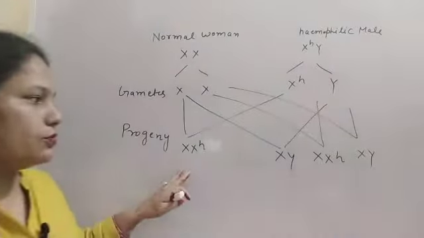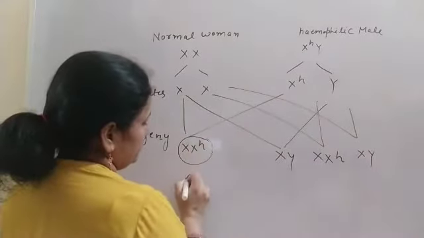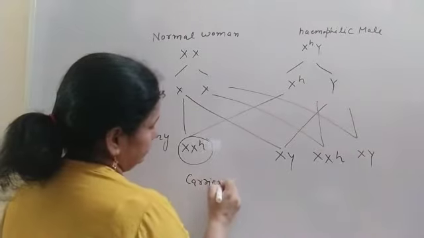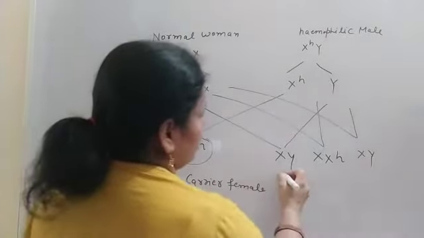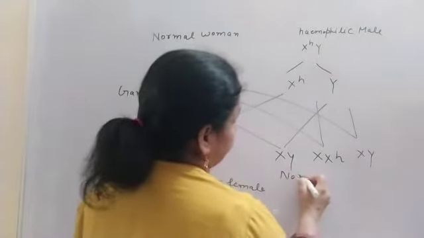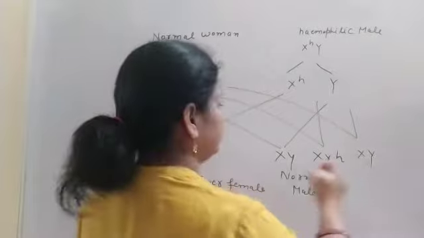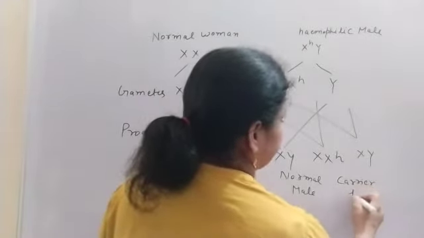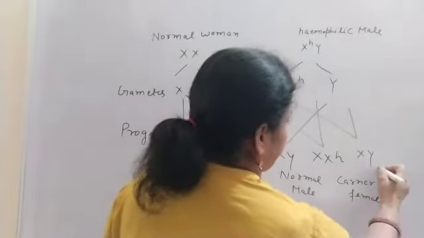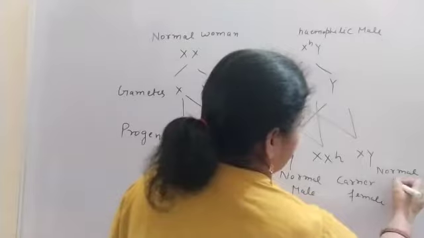So here what will be the possibility? That female is the carrier, normal male, and the carrier female and normal male.